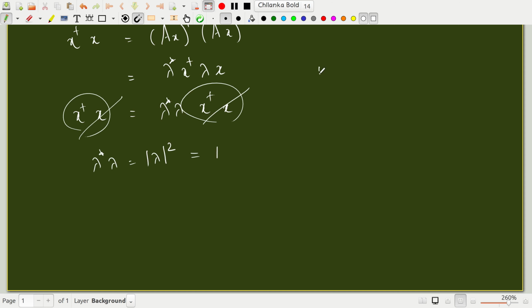So the eigenvalues of a unitary matrix have unit modulus. This is a very special property of unitary matrices. We saw last time that the eigenvalues of a Hermitian matrix are real. The eigenvalues of a unitary matrix have unit modulus. They can be complex, but they have unit modulus.